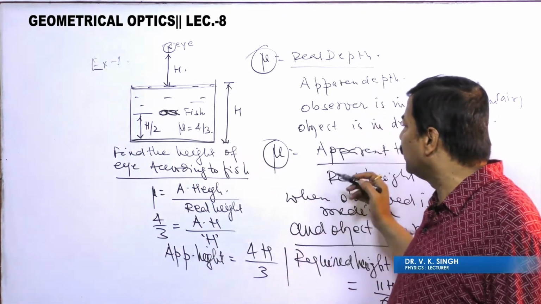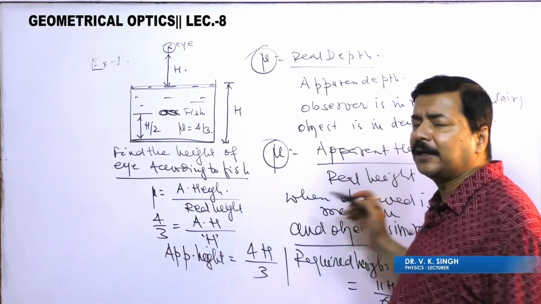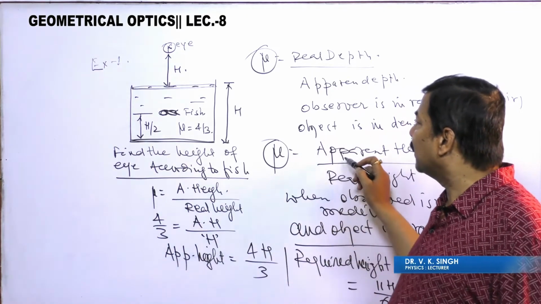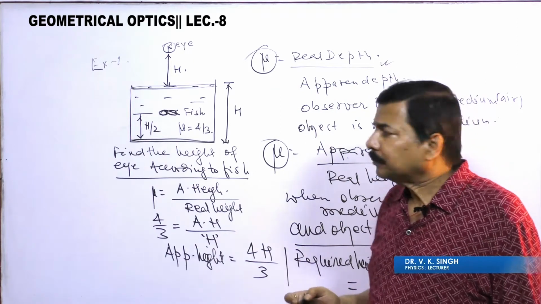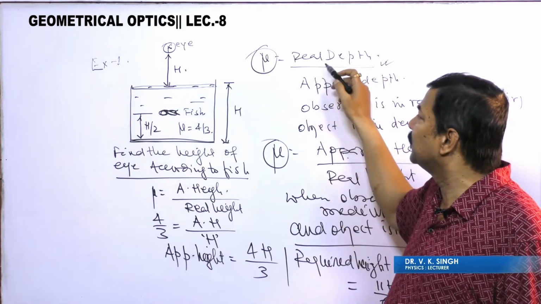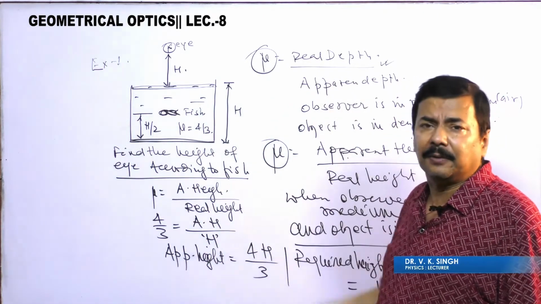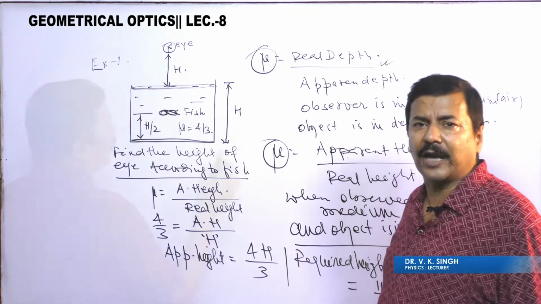Here we have used the apparent height by real height formula, the derivation of which I have already discussed in the previous class. Now one question I would like to discuss. Let us try to understand how we can use this real depth by apparent depth on the same profile of question.